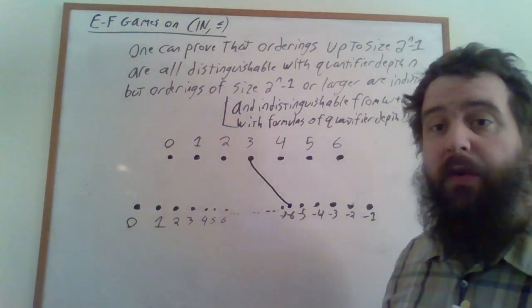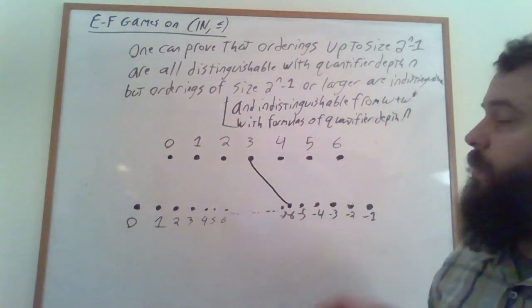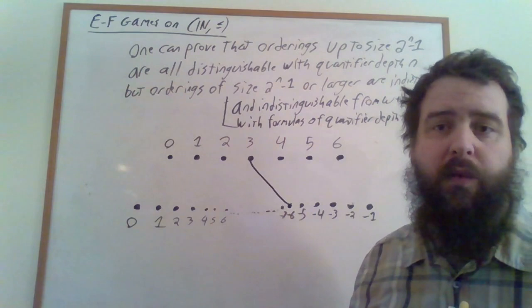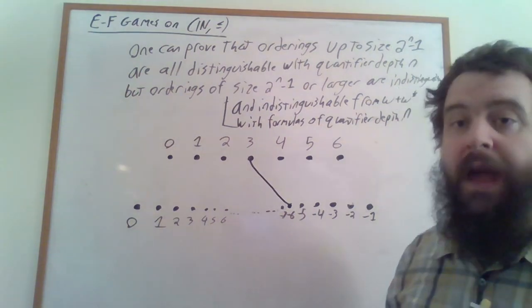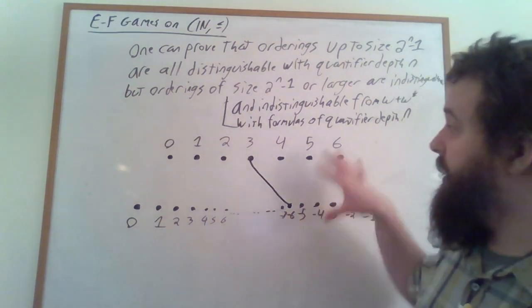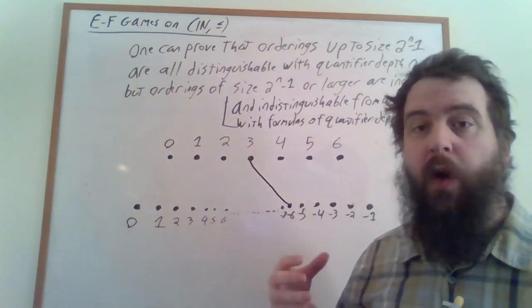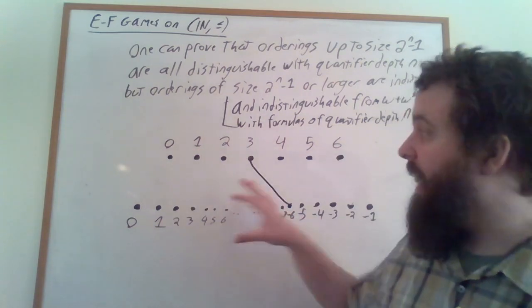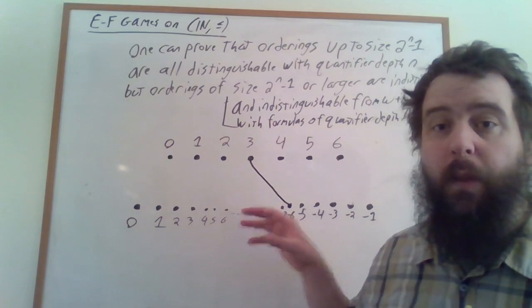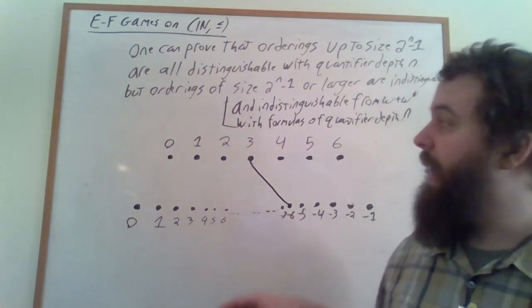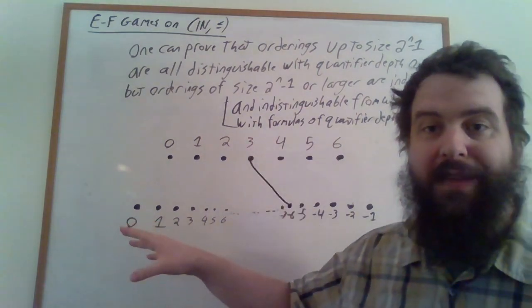Of course, if Spoiler splits their attention between these two game boards, that's not going to work out in their favor. Every turn when the game board gets split into two halves, Spoiler is always going to want to identify the side that they think they can win most quickly on, and play exclusively on that side.